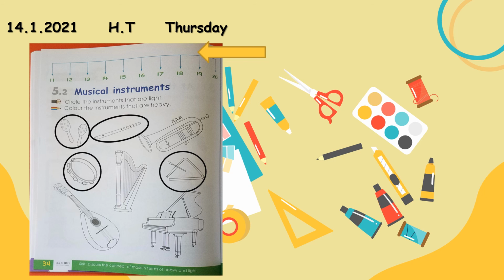Yes, 4 pictures are circled and 4 are left, and these are heavy objects. We are going to color them. Don't color the circled pictures, that will be wrong. You need to color the leftover pictures like trumpet, harp, guitar and piano.